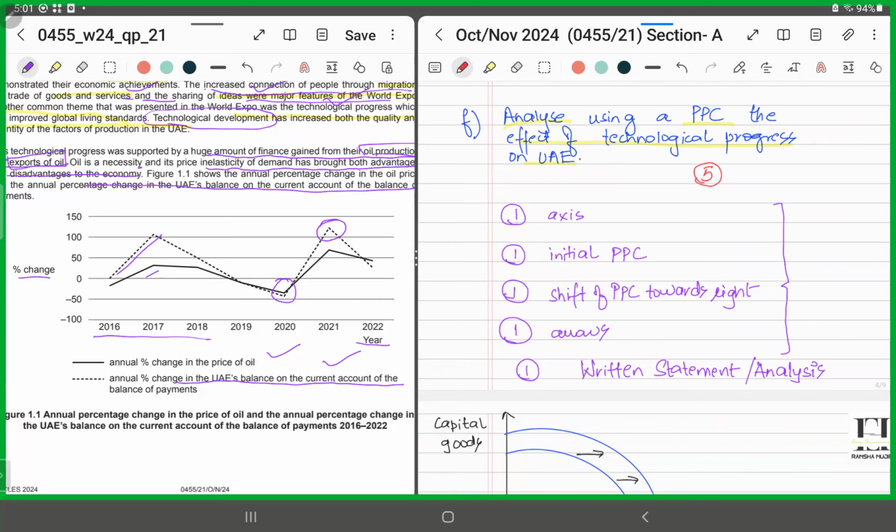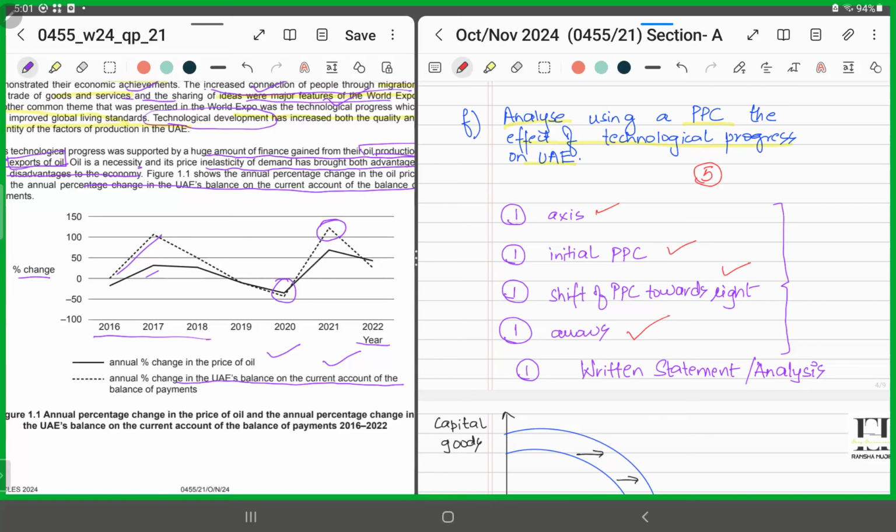4 marks are allocated towards the correct construction of the PPC and 1 mark is for the written statement or the analysis. How full 4 marks can you get in this question? 1 mark for the correct axis, the vertical and the horizontal. 1 mark for the drawing of the correct initial PPC, the production possibility curve. 1 mark for showing the shift towards the right. The final mark for the arrows, displaying the shift of the PPC towards the right.